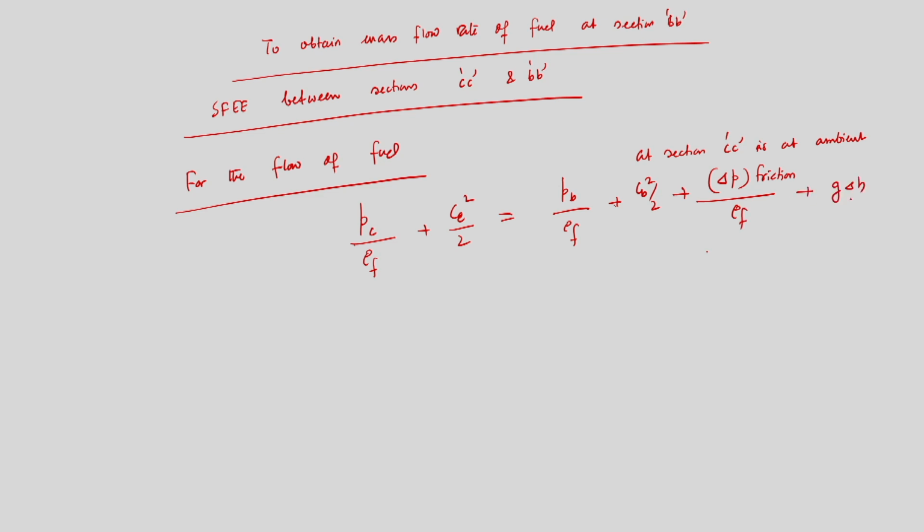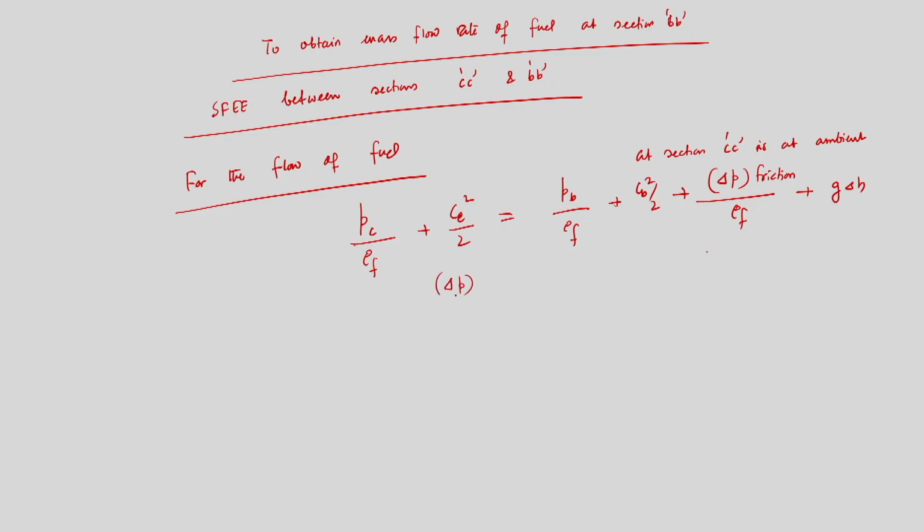So, whenever fuel is flowing from the float chamber through the discharge tube to the air intake duct at section BB, of course we have to take into account the frictional losses, and that is why we are writing delta P friction. Delta P friction is the frictional losses due to friction and surface tension, etc.